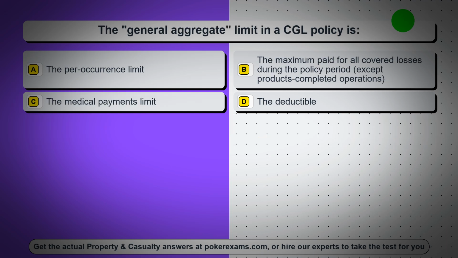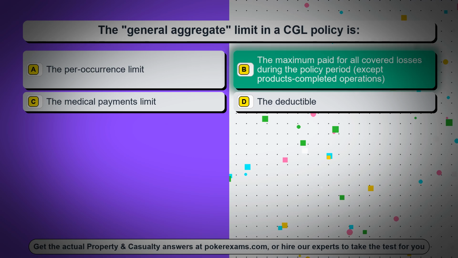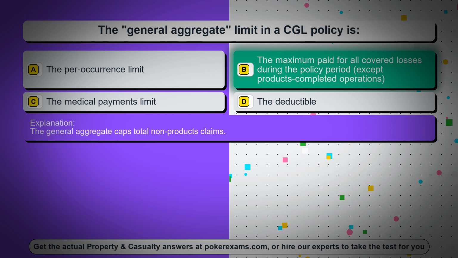Question 16. The general aggregate limit in a CGL policy is option A, the per occurrence limit, option B, the maximum paid for all covered losses during the policy period, except products completed operations, option C, the medical payments limit, option D, the deductible. The correct answer is option B, the maximum paid for all covered losses during the policy period, except products completed operations. The general aggregate caps total non-products claims.